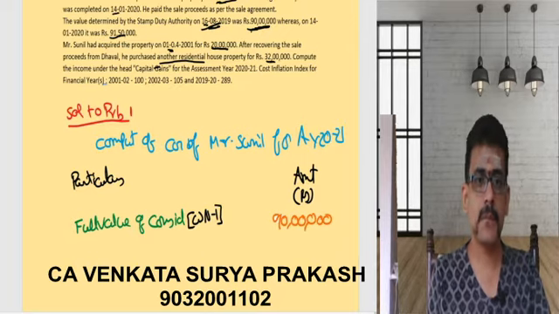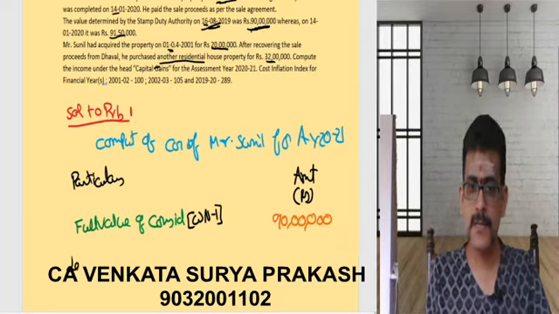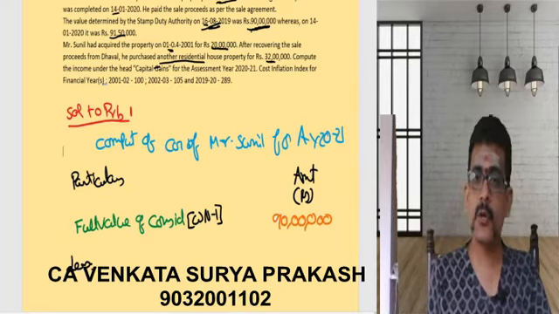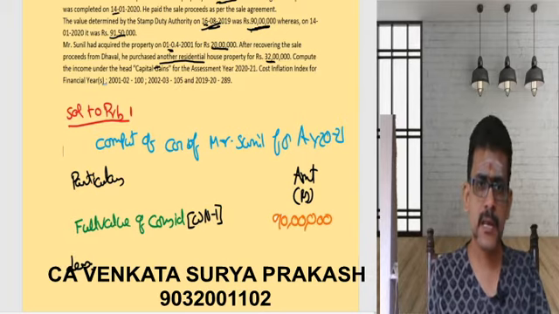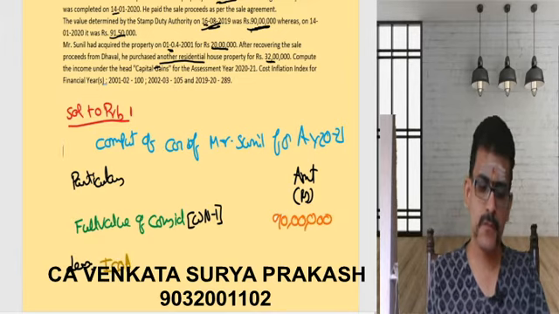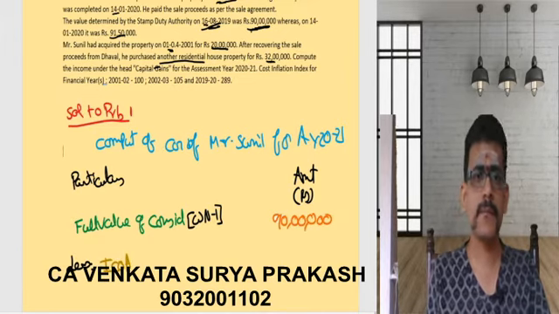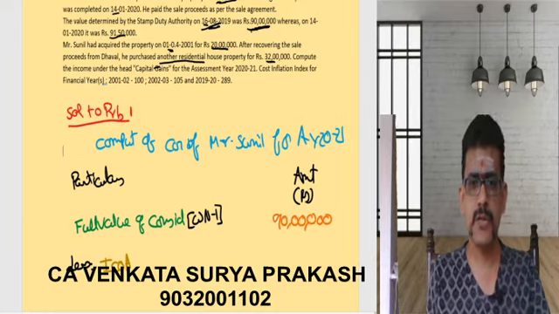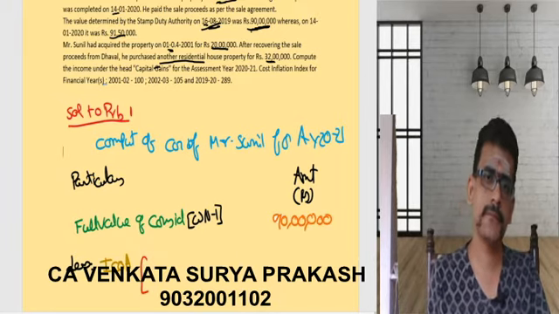Now what? We have identified that to be a long-term capital asset. As it is a long-term capital asset, what am I supposed to do? I need to calculate the indexed cost of acquisition. How do we calculate that?